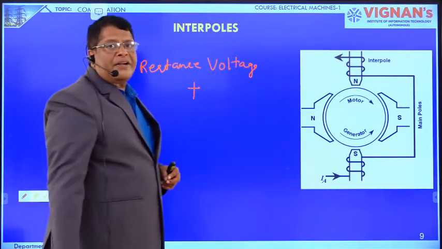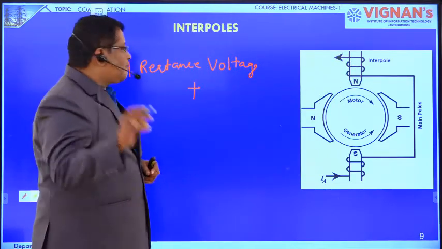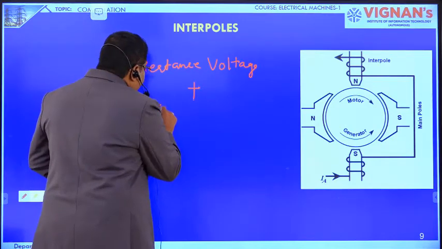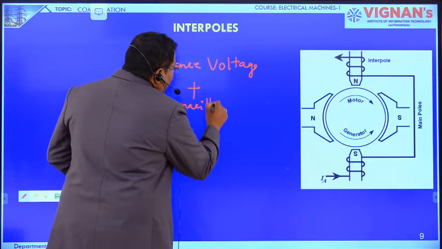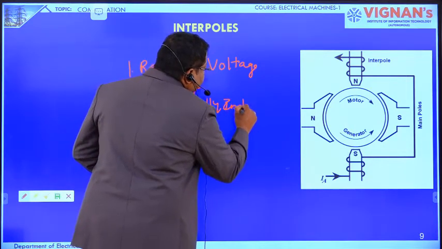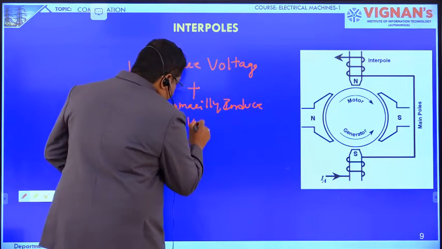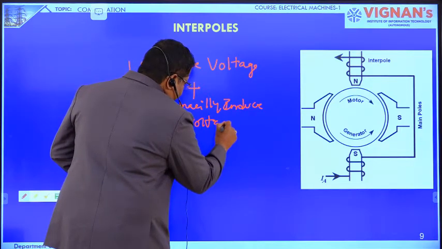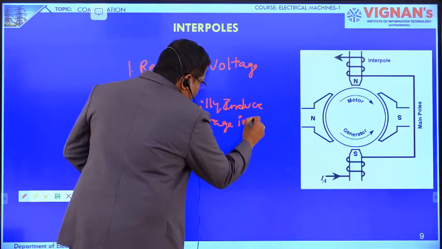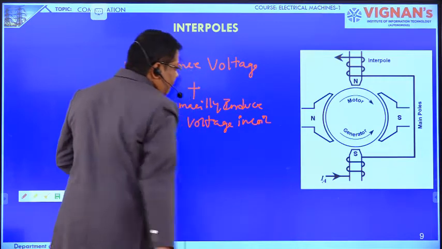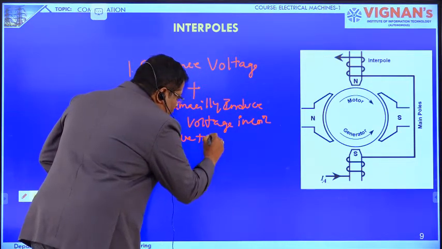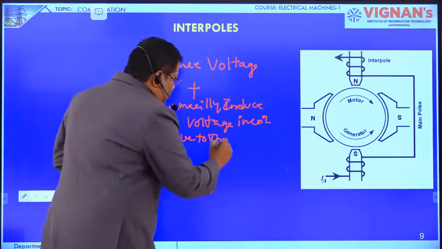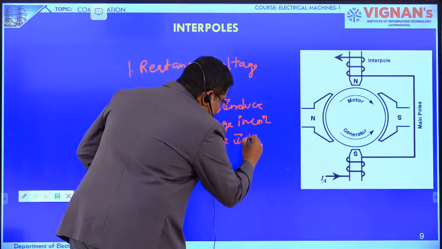That voltage is a dynamically induced voltage in the coil due to the interpole flux.